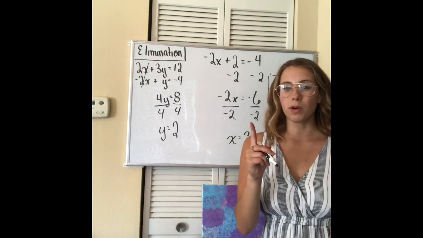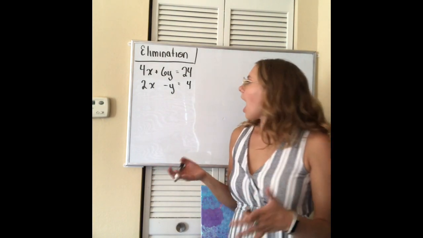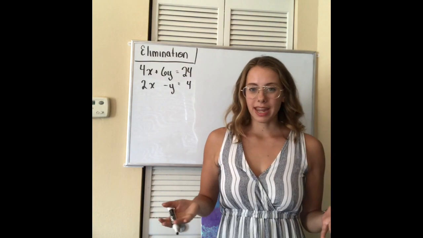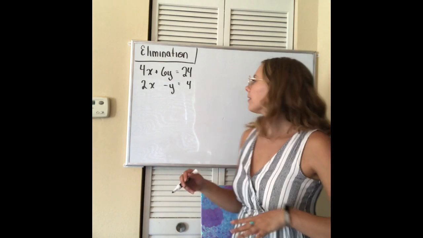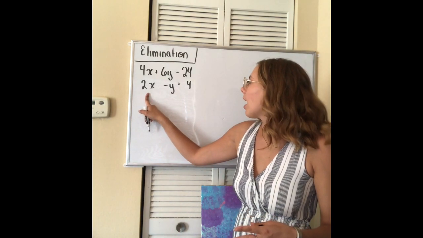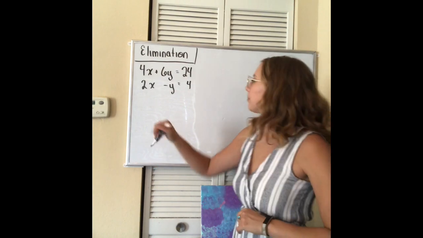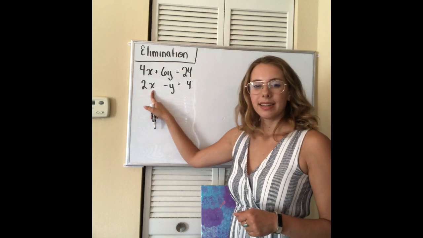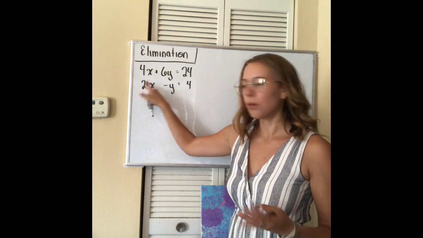I'm going to show you one more problem with elimination. So in this situation, I need either the x's or the y's to be able to cancel out. I'll tell you, it doesn't matter which one you end up canceling out first. I'm going to choose to cancel out my x's because I think multiplying by 2 is easier than multiplying by 6. So what I'm going to do, I want my x to be a negative 4 so that it cancels out with this positive 4.